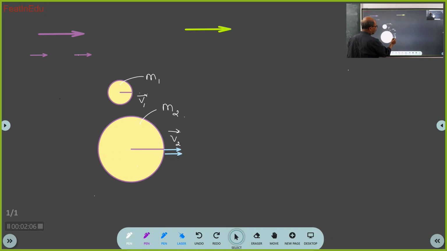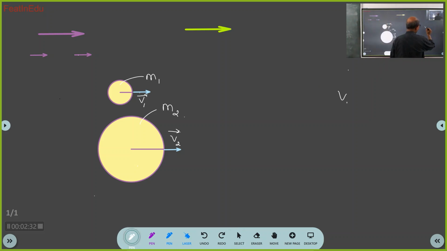Is it less? No, sir, equal. Both of them are equal. Clear? Yes, sir. So both of them are equal. Understood? So v1 bar equal to v2 bar. Correct? Yes, sir. Now answer carefully. Why is v1 bar equal to v2 bar?